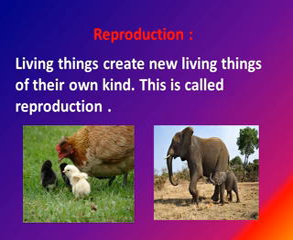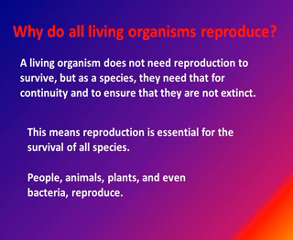If the reproduction is asexual, it means only one parent is involved in the production of a new organism, and sexual reproduction is one in which two parents are involved to produce a new organism. So reproduction is a very important process. Why do all living organisms reproduce?